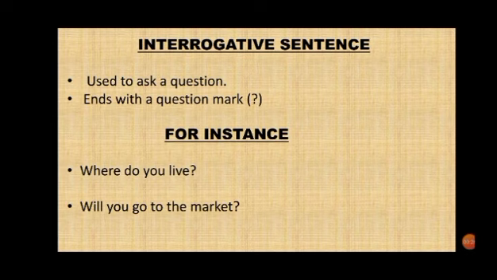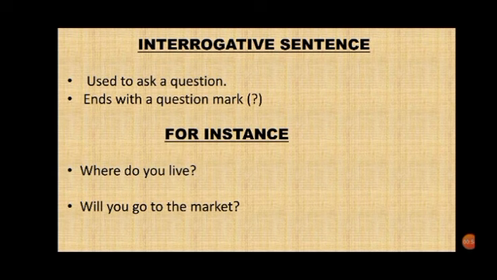This is a WH family question as it is starting with question word. Let us see one more example. Will you go to the market? This is a yes-no question as these type of questions give the answer to yes or no and begin with helping verbs.